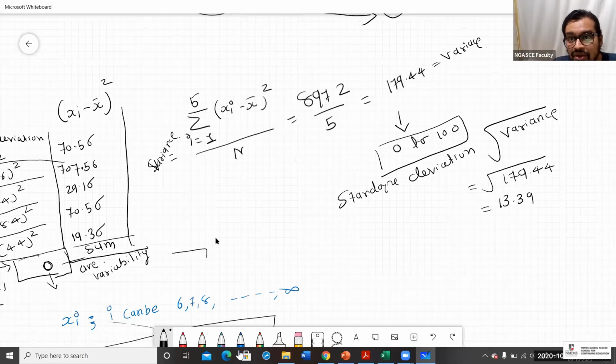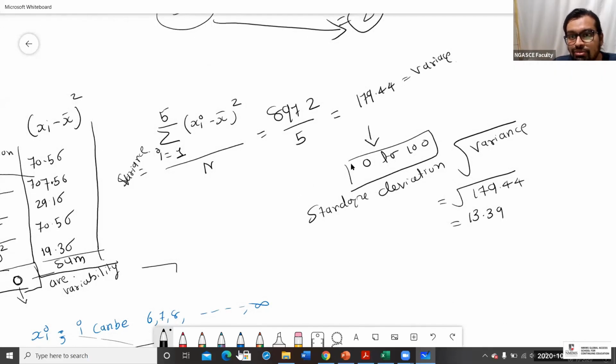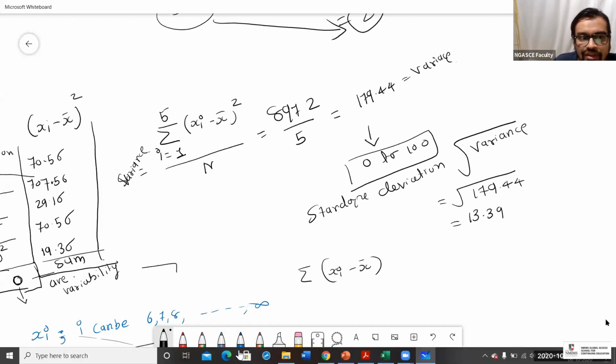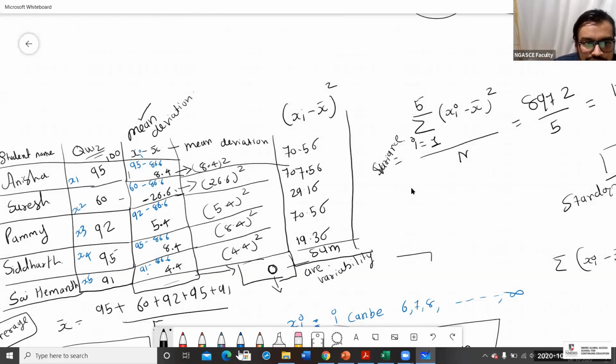Tejas is asking what is the relation of variance with the mean deviation? Summation of all mean deviations. See, these are the mean deviations. This is a mean deviation figure for Anisha, this is for Suresh, this is for Pammy, this is for Siddharth, and this is for Sai Hemanta.